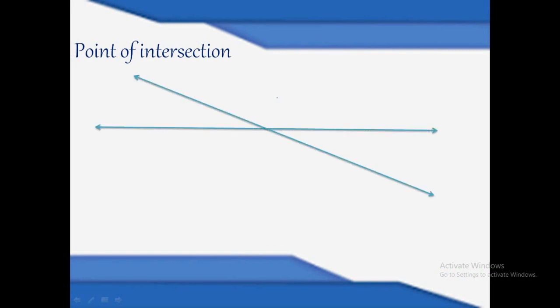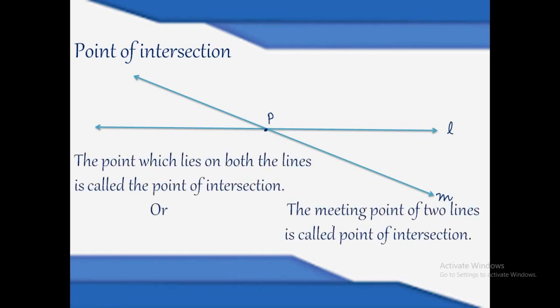That point is called the point of intersection. You can see here these two lines, line L and M, meet at a common point. Let it be P. So P we can call the point of intersection. So what is the point of intersection? The point which lies on both the lines is called the point of intersection. In another way, the meeting point of two lines is called the point of intersection.